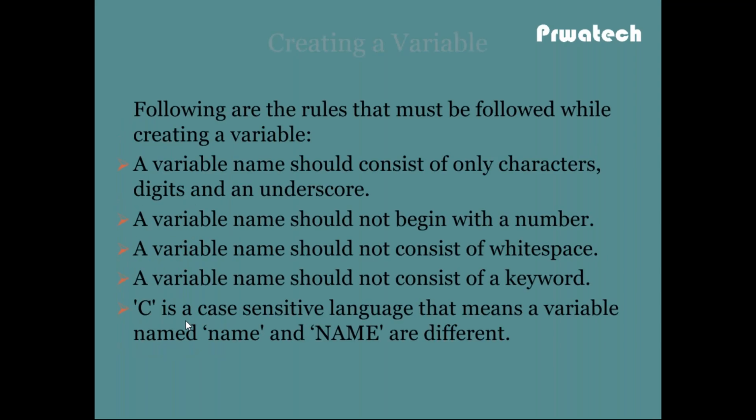So a variable name should consist of only characters, digits and underscore. A variable name should not begin with a number. A variable name should not consist of white space. A variable name should not consist of a keyword. C is a case sensitive language. That means capital Name and small name are both different.